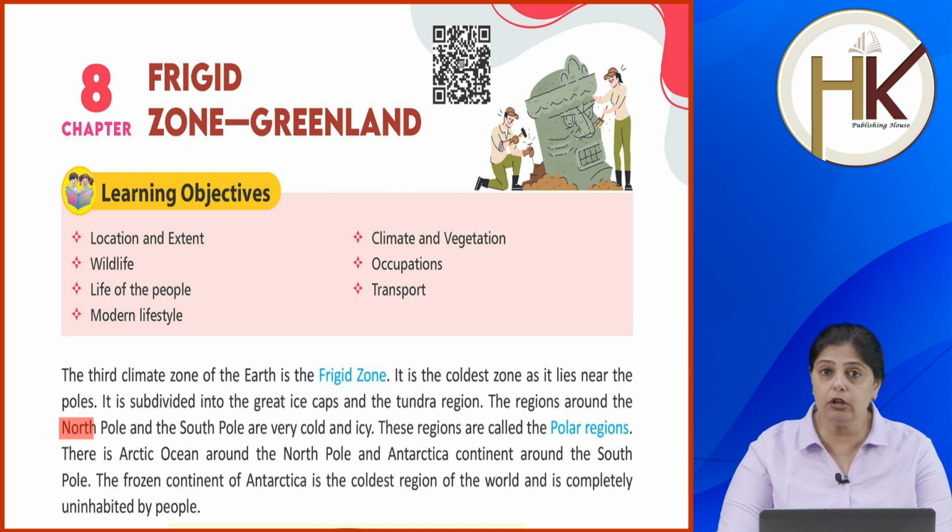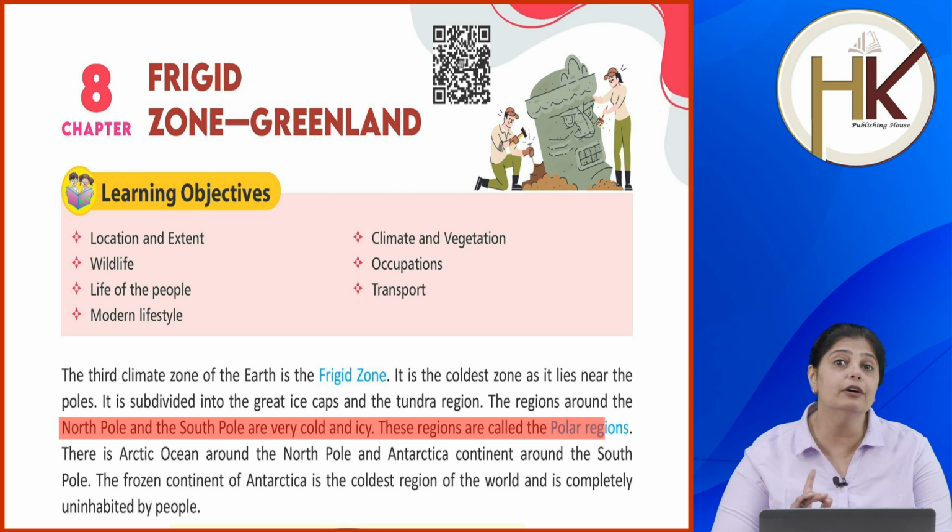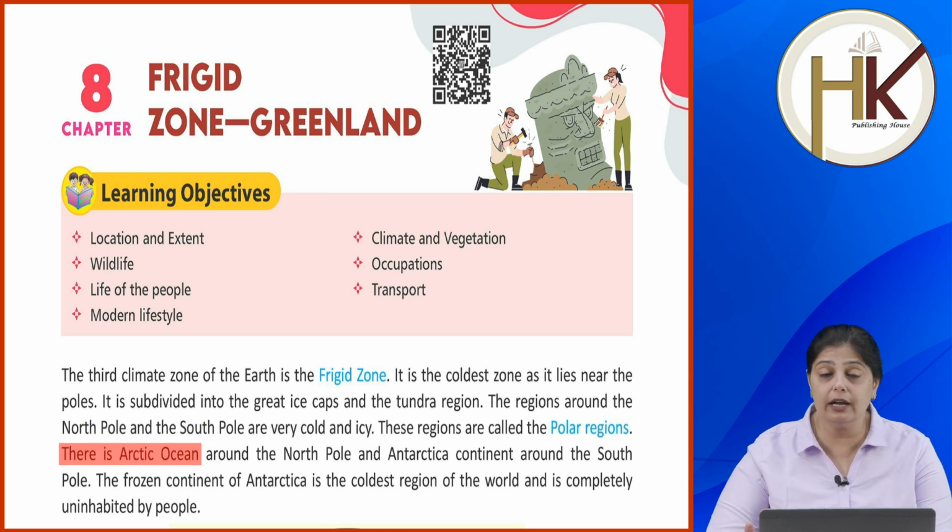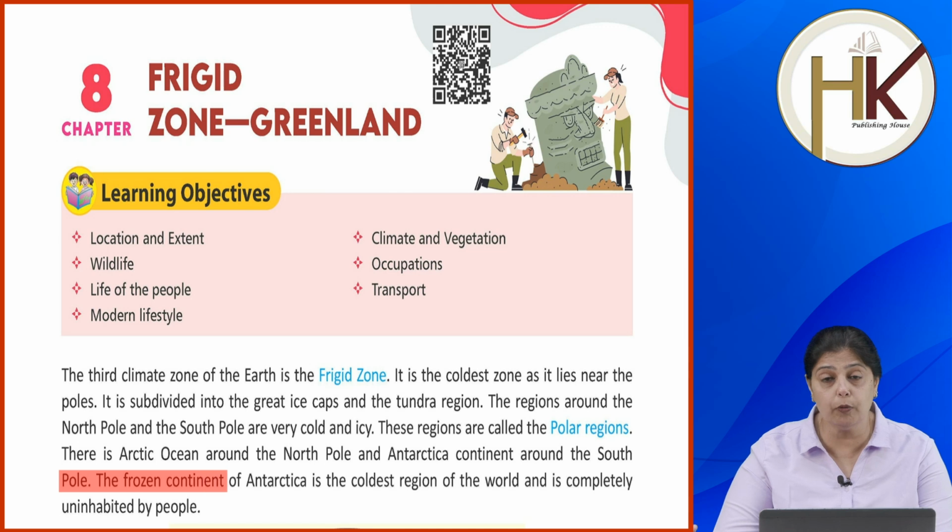The regions around the North Pole and the South Pole are very cold and icy. Okay, North Pole और South Pole की जो regions हैं बहुत ठंड होती है and they are icy. Okay, बर्फ होती है वहाँ पे. Now these regions, they are known as the polar regions because they are near the poles. That's why they are known as the polar regions. There is Arctic Ocean around the North Pole and Antarctica continent around the South Pole. So North Pole में आ गया Arctic Ocean और South Pole में आ गया Antarctica continent.